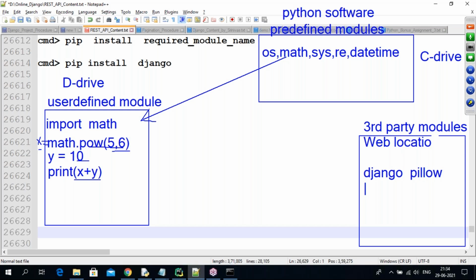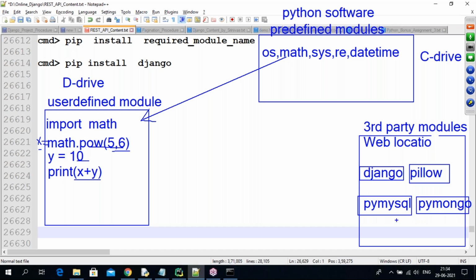Pillow is one third-party module. PyMySQL is one third-party module. PyMongo is one third-party module. Like n number of modules there in real time. In the web location, there are hundreds of third-party modules, multiple modules there, guys.